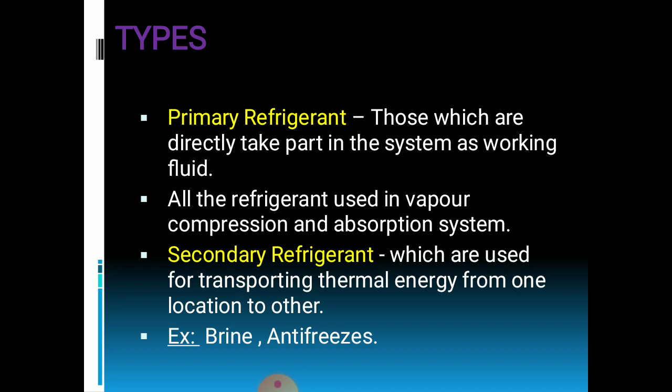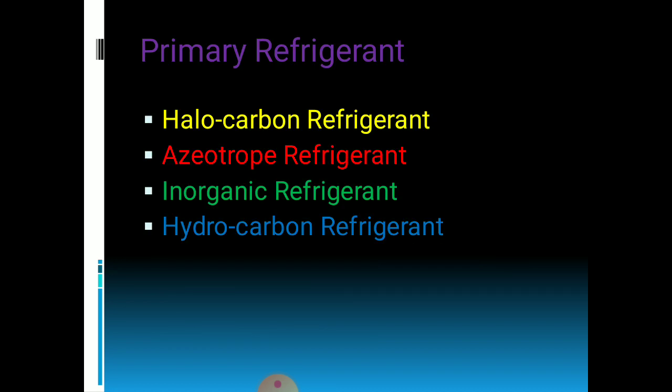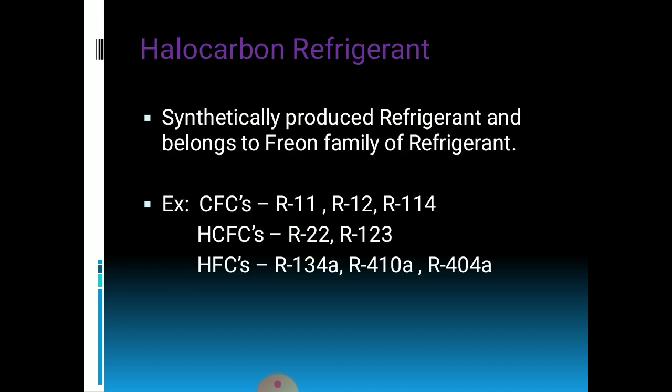As we know, brine is mostly used for the production of ice and it is a mixture of salt and water. Further, these primary refrigerants are classified into halocarbon refrigerants, azeotrope refrigerants, inorganic refrigerants and hydrocarbon refrigerants.